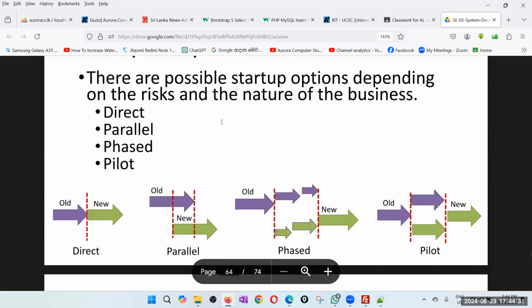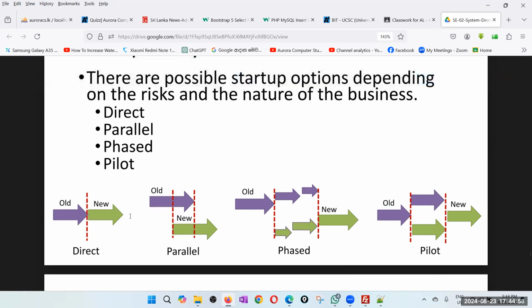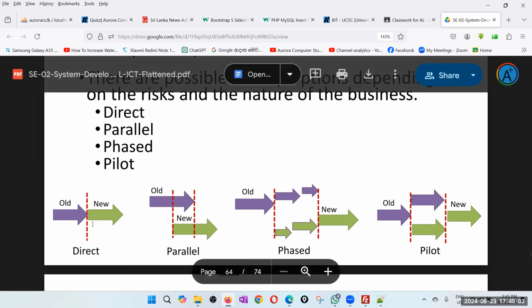Okay. So these are the startup options. Direct, so that means we discontinue the old system and straight away start the new system. That is when you are pretty sure about your system and you don't see much of a risk. Maybe it is a small system. So then you can just, on a particular day, discontinue the old system and start the new system. But this is very risky. If it is a very big organization or a critical system like banking systems, you don't do it like this.